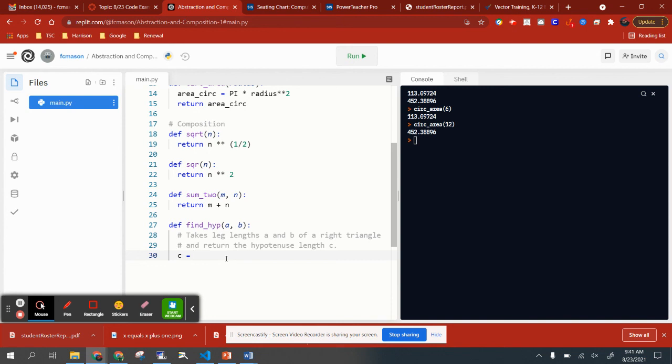Okay. All right, so let's compute the value of C. And the way we will compute the value of C is we will make use of the functions that we already created.